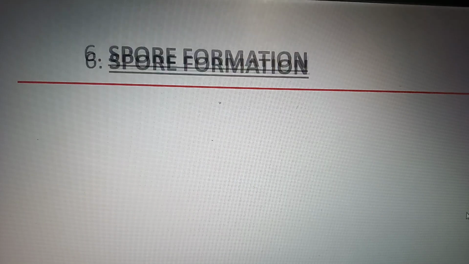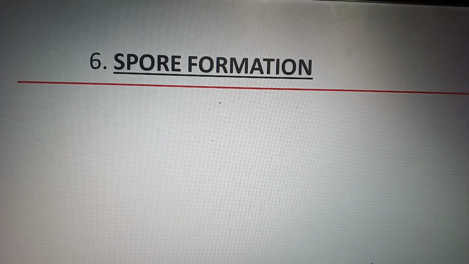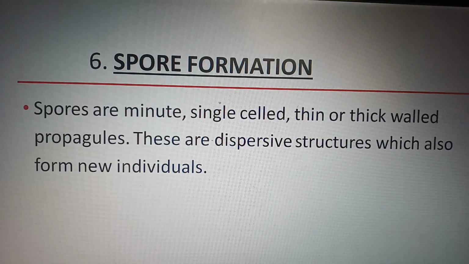The next topic is spore formation or sporulation. So let us discuss spore formation. As you all know, spores are minute, single-celled, thin or thick-walled propagules. These are dispersive structures which also form new individuals. Spores disperse from the parent and germinate into new individuals.